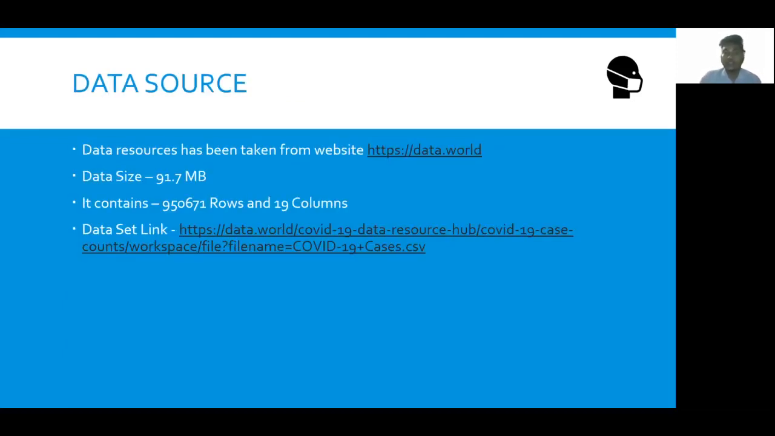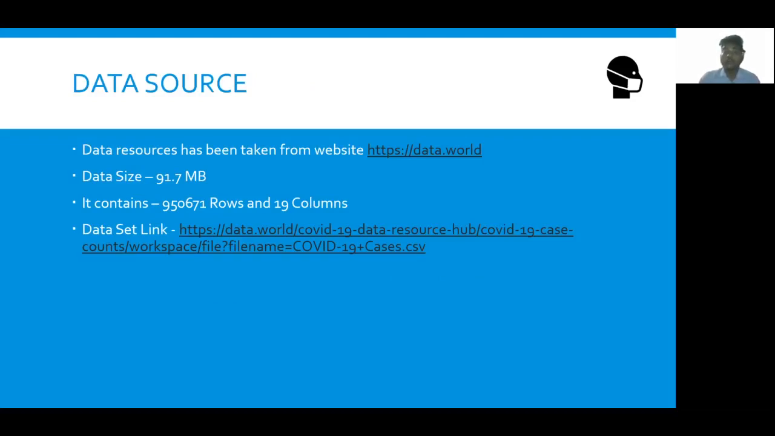As you can see, the next slide is the data source. Now we will quickly see where I took the data from. I took the data from the website named data.world. The data size is 91.7 MB. Obviously it would be of a greater size, because the data should have every minute detail about every state in a country, and, unlike other countries, data are also present in that Excel sheet. So obviously the data set is much bigger.